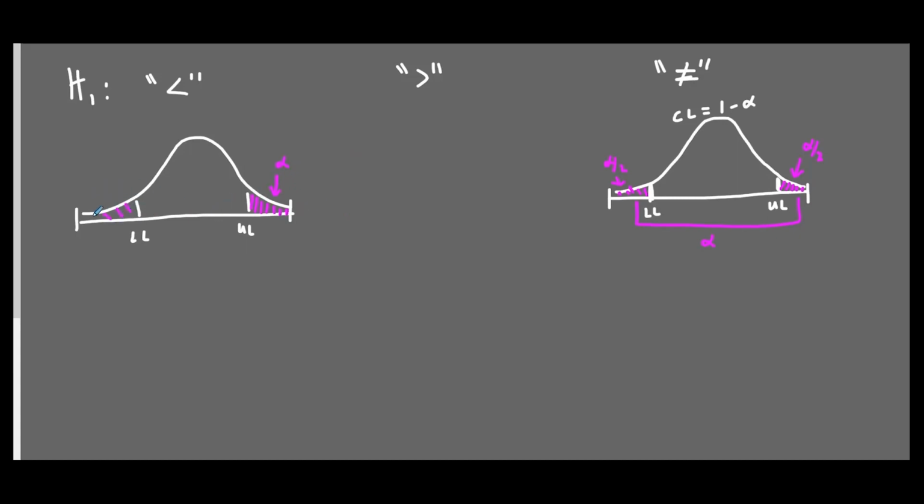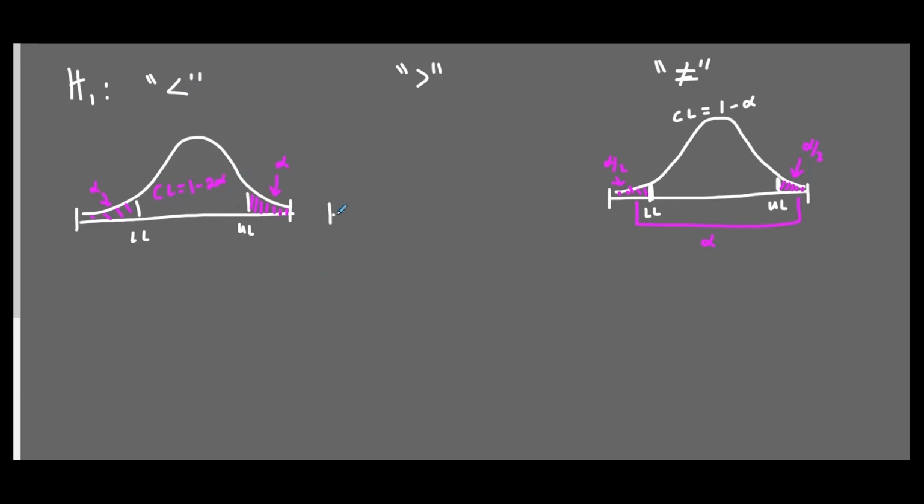This tail is also alpha, so our confidence level has to be 1 minus 2 alpha. That'll give us the right confidence interval. And if that entire confidence interval is below our assumption for the null hypothesis, then we will reject the null hypothesis and support the alternative hypothesis.